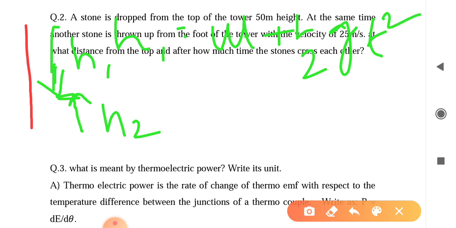And you know that the initial velocity of the body when it falls from the top of the tower is 0. That means the body is moving in free fall. So that means u is equal to 0.